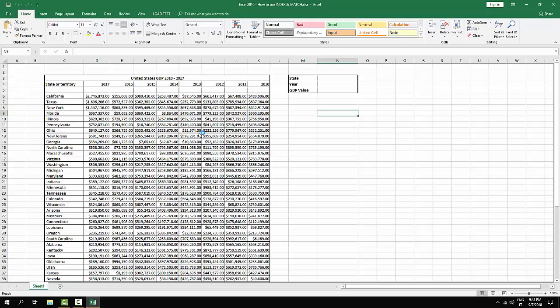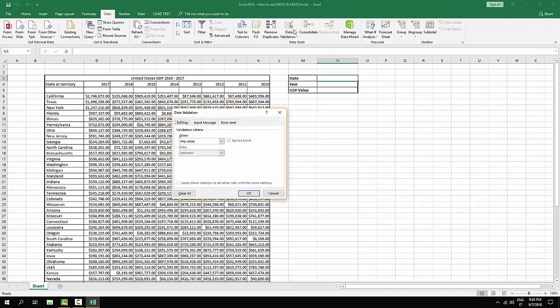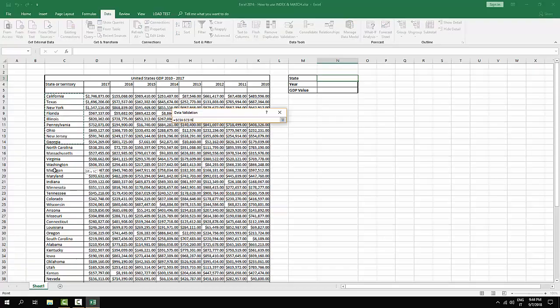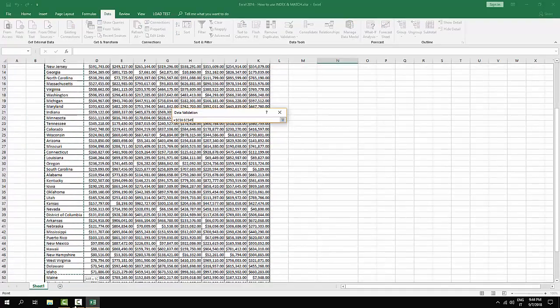First of all, I'd like to show you the best way I could think of to make these two functions more dynamic, which is by adding two drop-down lists. One for the country and one for the year of choice. So in this case I'm going to Data and Data Validation, and then I'm going to choose List. In the source I'm going to select all the countries that I'm going to check.